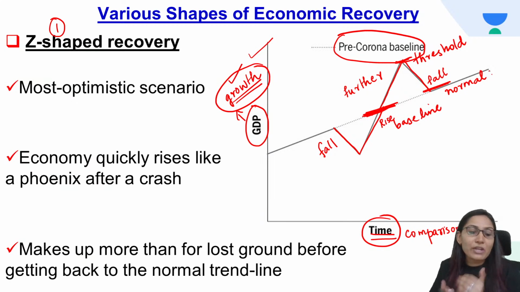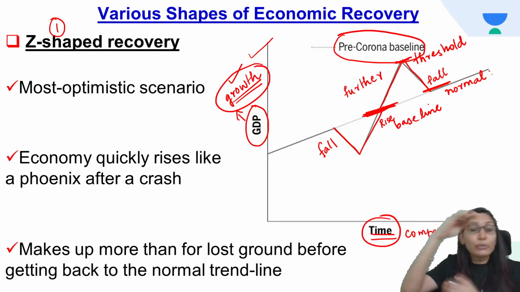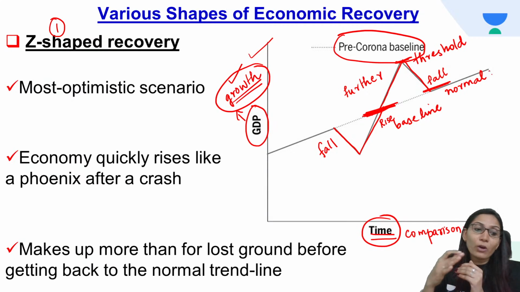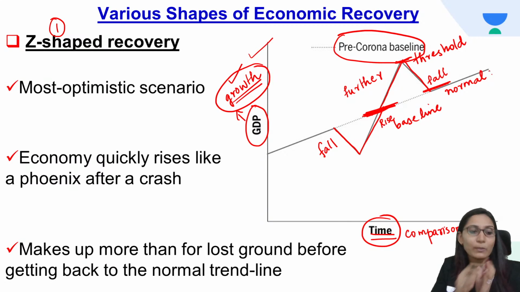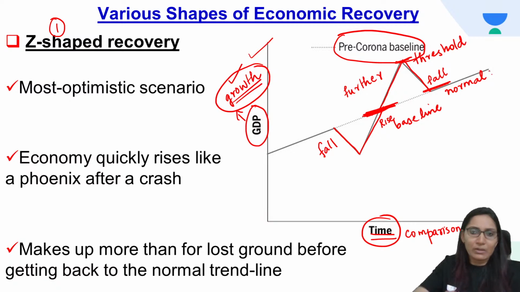Under a Z-shaped recovery, what will happen? It will rise from the fall and it will reach normalcy. From normalcy, it will rise further to reach a certain threshold. From there, it will fall, but the fall will be in such a way that it will remain normal. Okay, I hope it's clear for you now. So this is the Z-shaped recovery.